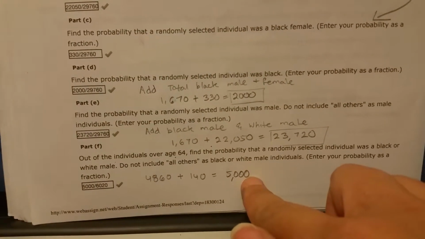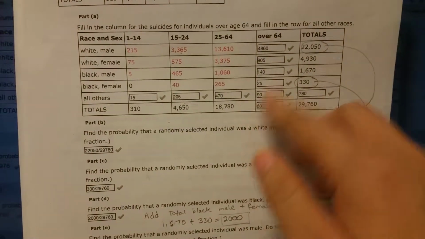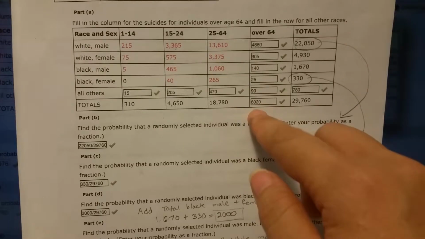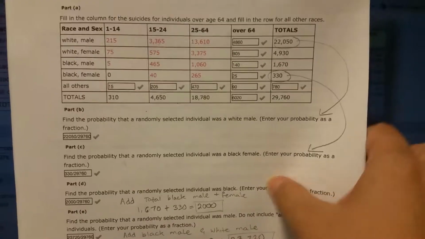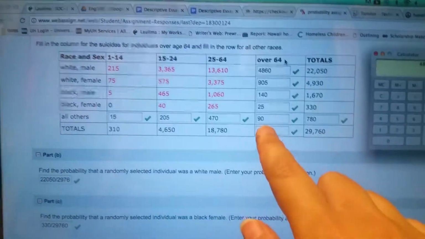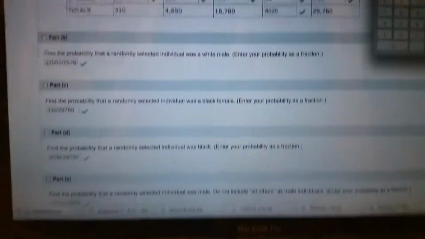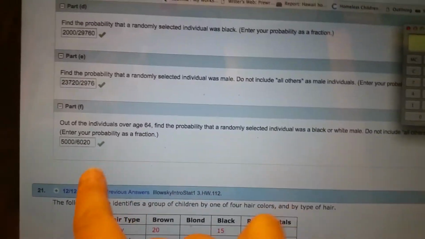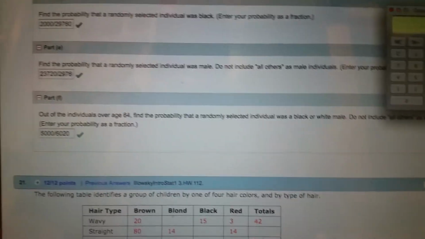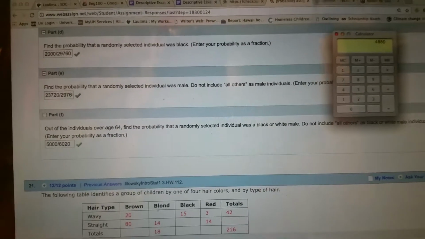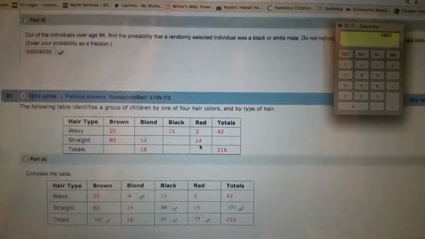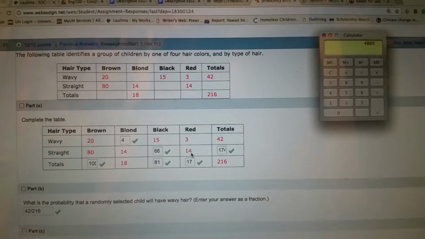And that 5,000 is going to go over the total of anybody that could be over 64. The total is 6,020. Right? 6,020 is the total for anybody over 64. So it's 5,000 over 6,020. Again, later, just keep in mind we're probably going to have to do reduced fractions.